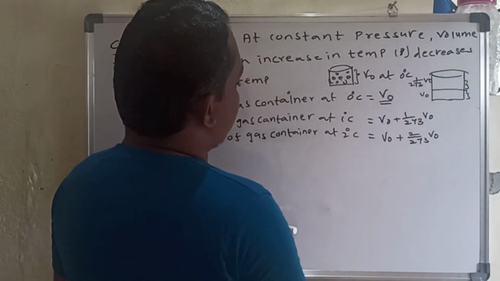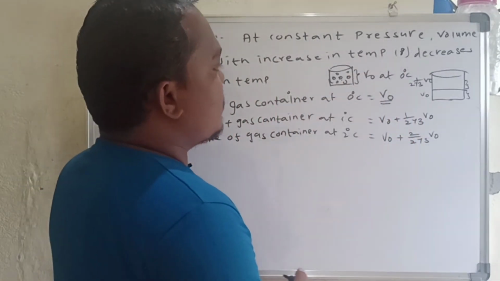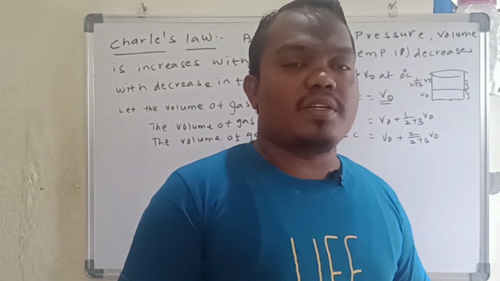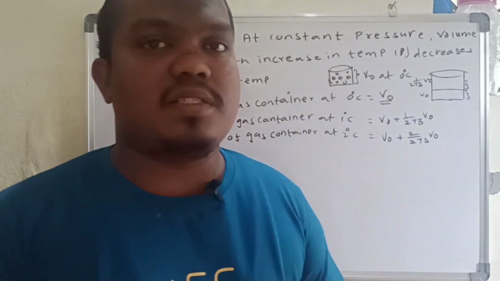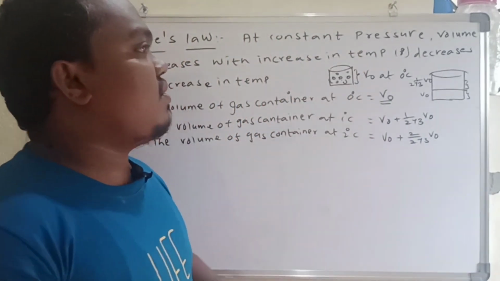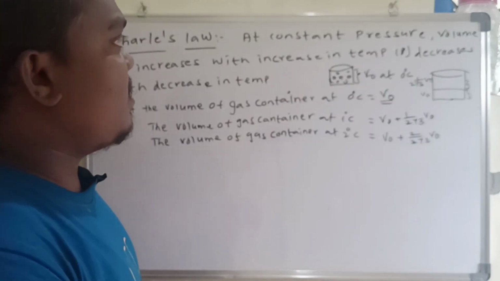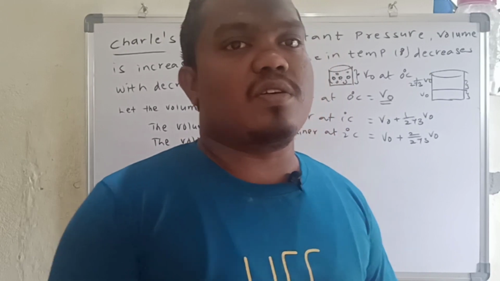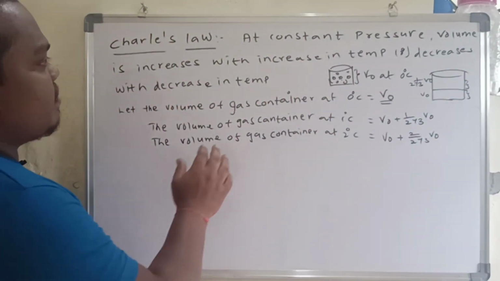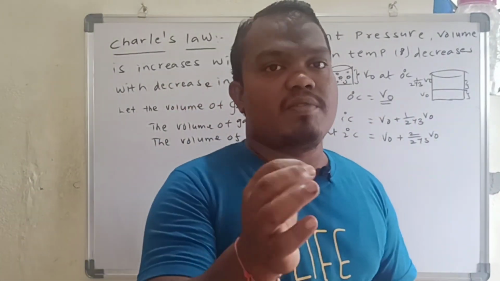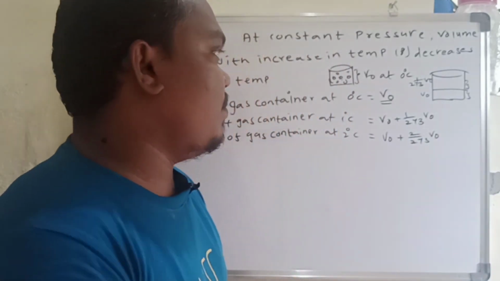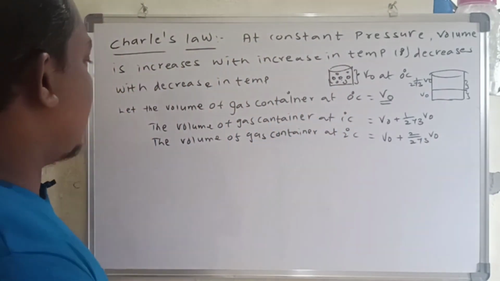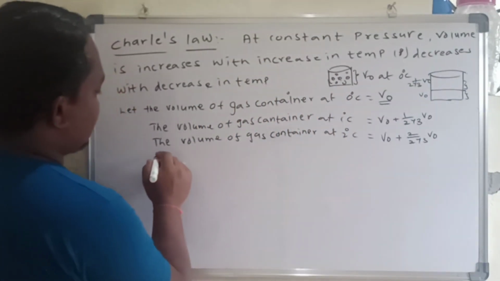Then the volume becomes the same. So a fixed mass of gas at constant pressure, the amount of gas is also constant. So we are increasing only the temperature, and there will be an increase in the volume. That you should remember.